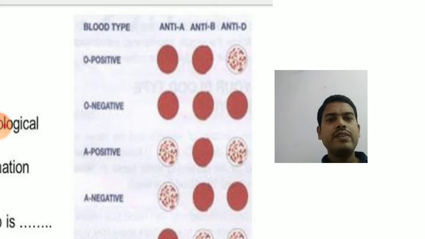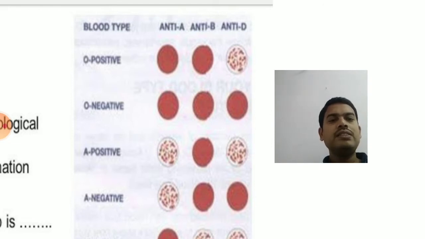So for example, you take an O positive blood group. When you add antibody against A, antibody against B, it does not show any reaction. But since it is an O positive blood group, RH factor is present on the RBC cell membrane. So anti-RH factor antibodies will bind to these particulate antigens on the red blood cells, forming clumping called visible agglutination. So O positive persons will give only the anti-D reaction. You can clearly see it in the diagram.